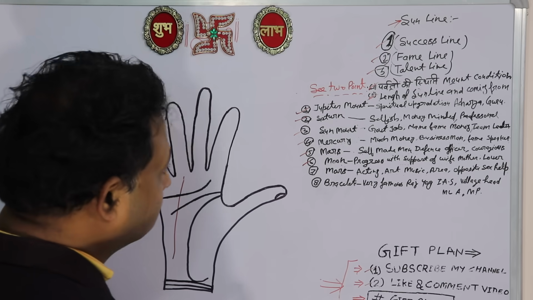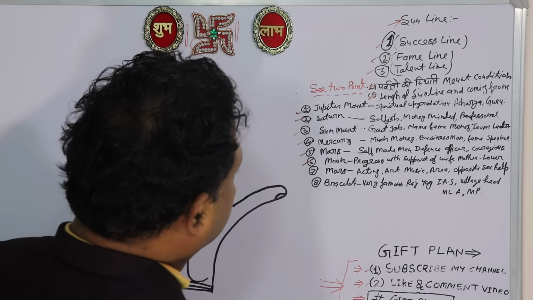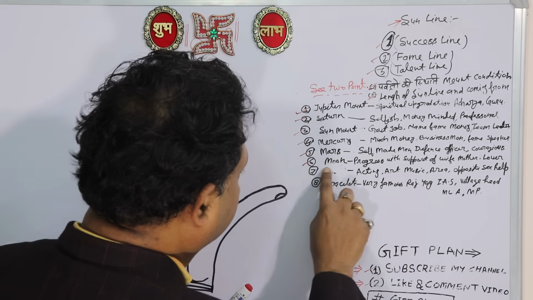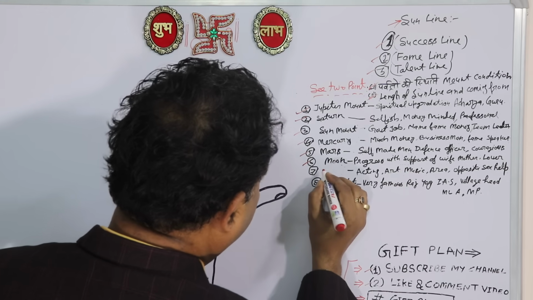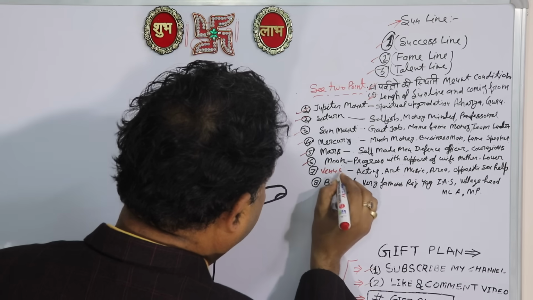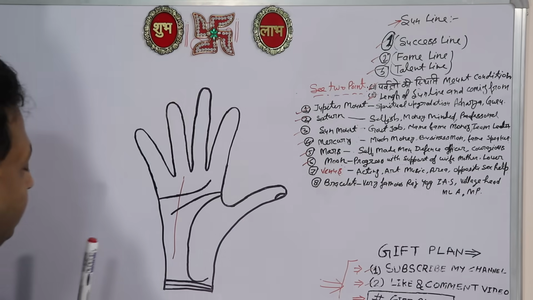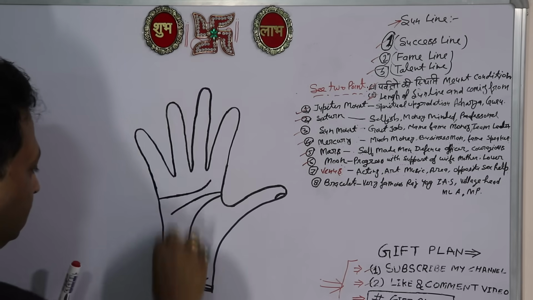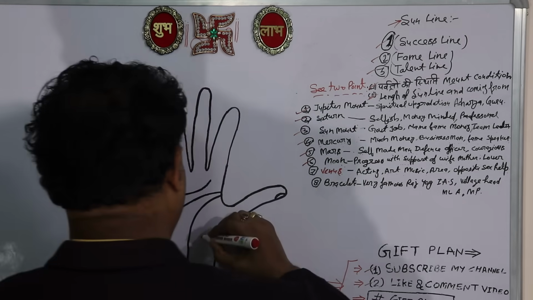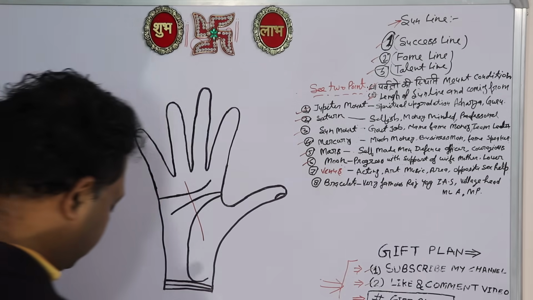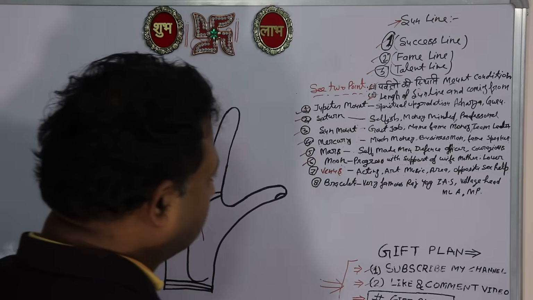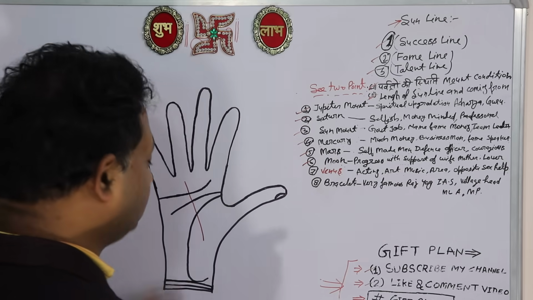Next is Venus mount. Sorry, this is Venus. If sun line is coming from Venus mount, what will be the result? This is also a good line.